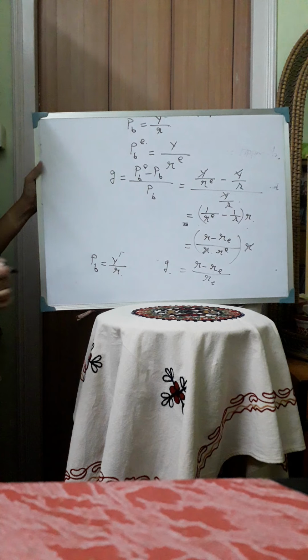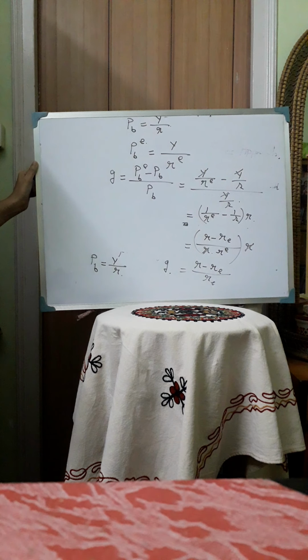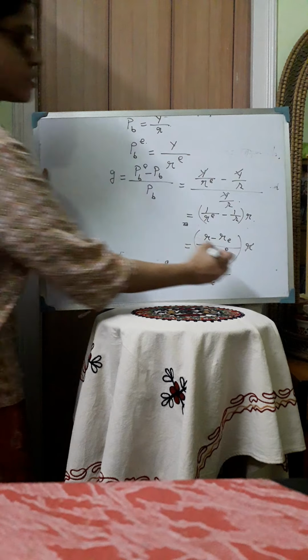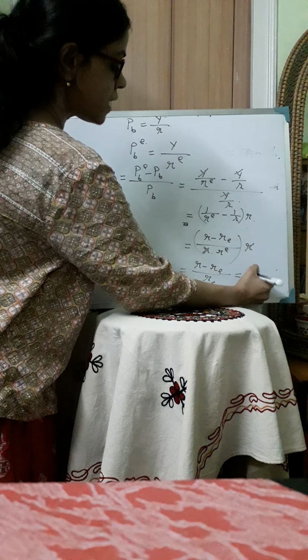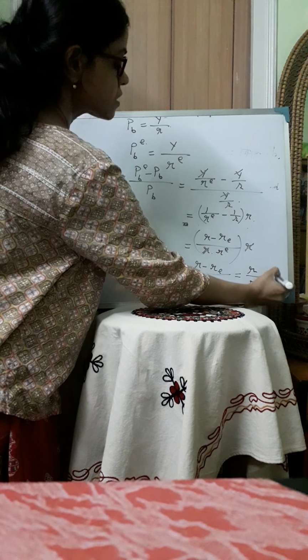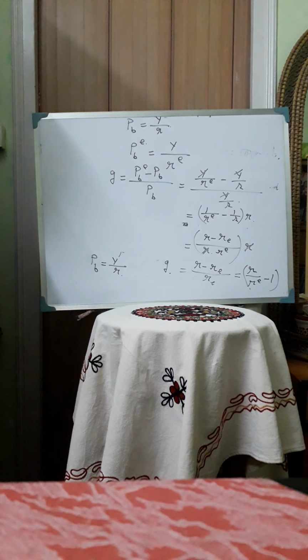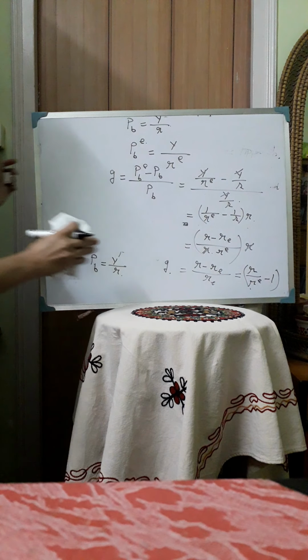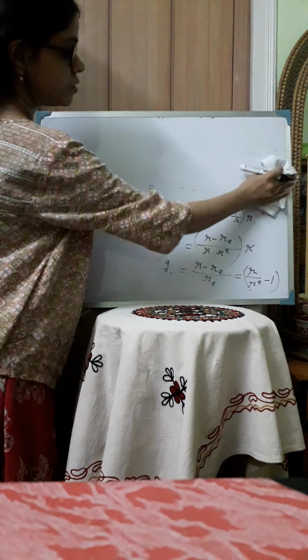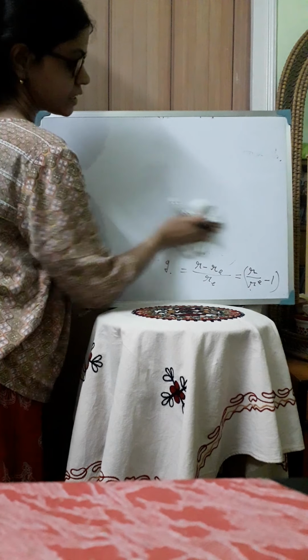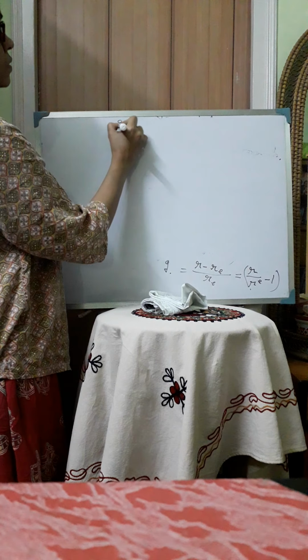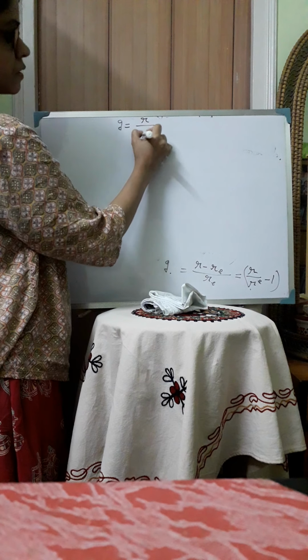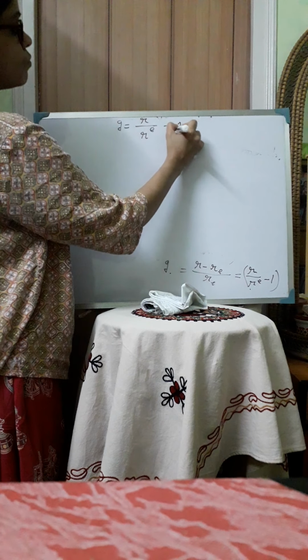So the capital gain is the difference between the present rate of interest minus the expected rate of interest divided by expected rate of interest. So this can be written as R by RE minus 1. So this is the capital gain. So G is equal to R by RE minus 1.